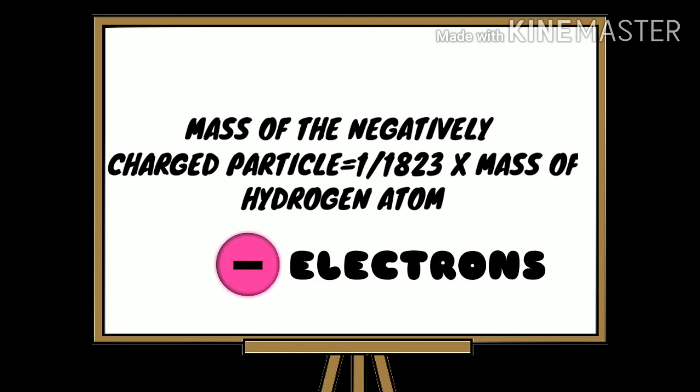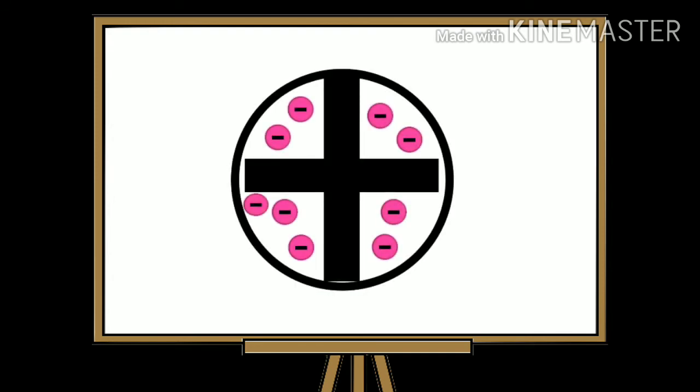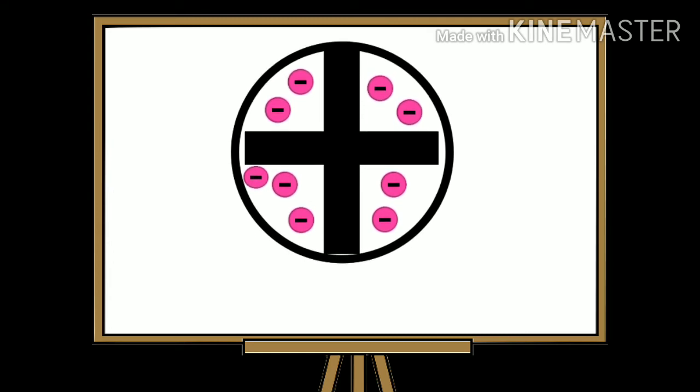But we know that atoms are neutrally charged. That is, it is neither positively charged nor negatively charged. If atoms contain electrons, it must be negatively charged. J.J. Thomson made up a model of atom which is a sphere containing electrons embedded in a positively charged region. The positively charged region and negatively charged electrons in an atom neutralize each other, making the atom neutrally charged and stable. He called this model the plum pudding model.